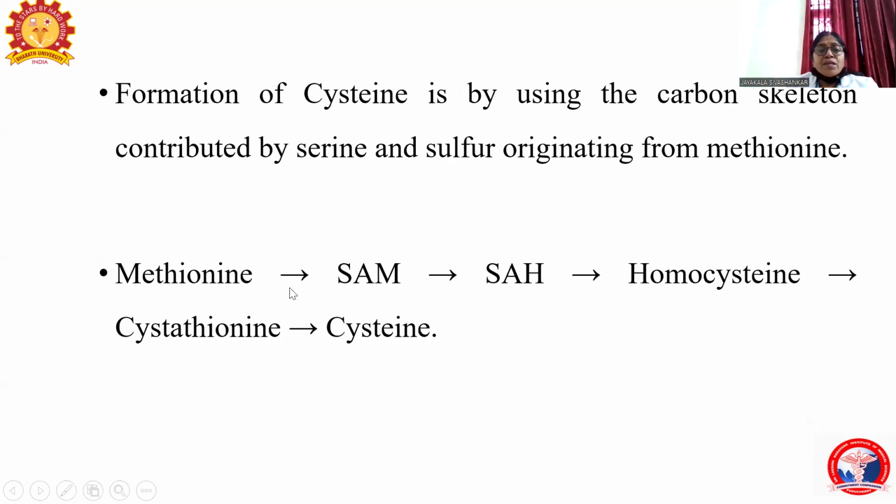Methionine is converted to S-adenosyl methionine, and from S-adenosyl methionine the methyl group is removed, so it becomes S-adenosyl homocysteine. The adenosyl group is removed, it becomes the homocysteine, and the homocysteine is condensed with the serine forming cystathionine, and the cystathionine is hydrolyzed to finally form the cysteine.